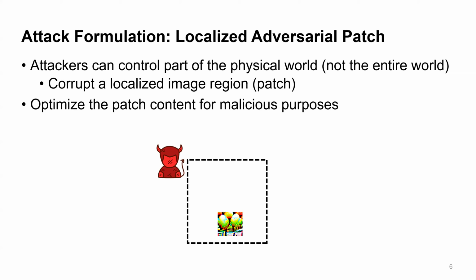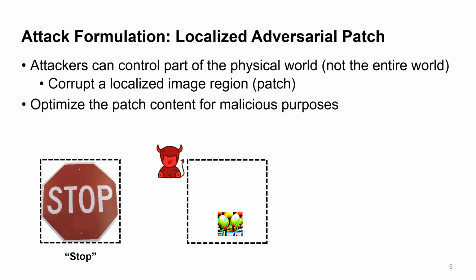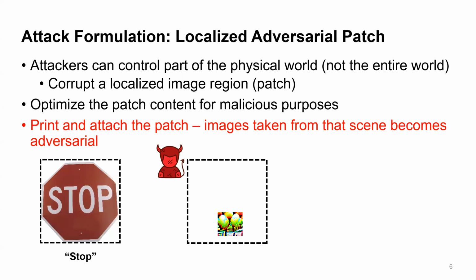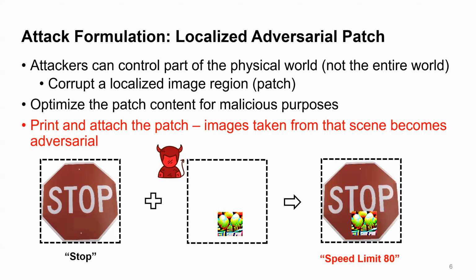Now, the interesting thing is, given a victim object, the attacker can print and attach the patch to the physical object. The image taken from that physical scene could become malicious. For example, this stop sign with an adversarial patch on it can be misclassified as speed limit. And this is the formulation of the adversarial patch attack.